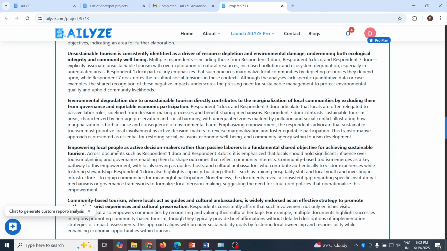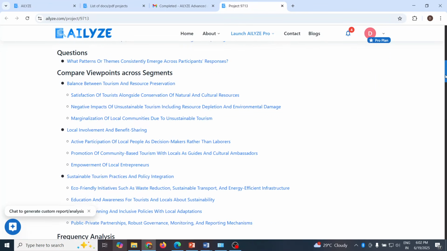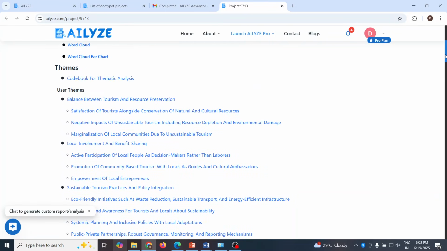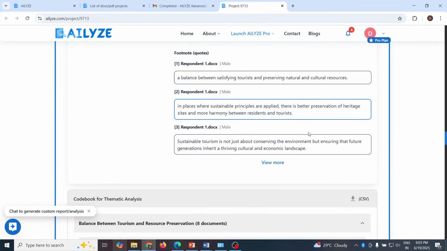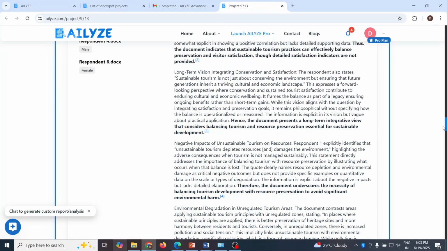So Ailyze generates the overall summary as well as the individual summary also. Now let's see for the themes. Here it is. So for every theme identified by the AI, there is a dedicated section. Okay, now click on any one of the themes and you will get the dedicated section on it. See this.